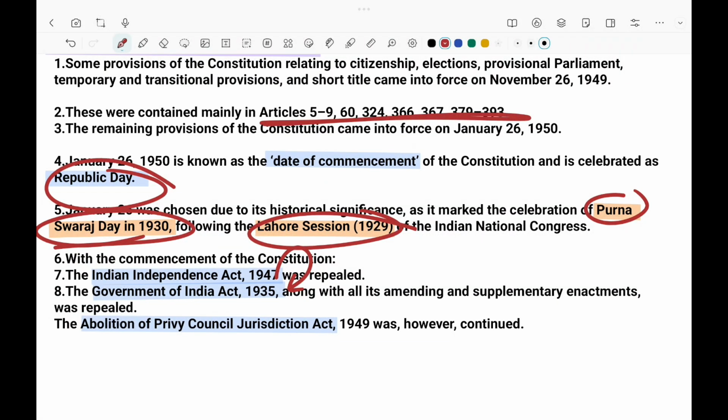The Indian Independence Act 1947 and the Government of India Act 1935 were repealed. Popularly you see only the Government of India Act 1935. And the abolition of privy councils.